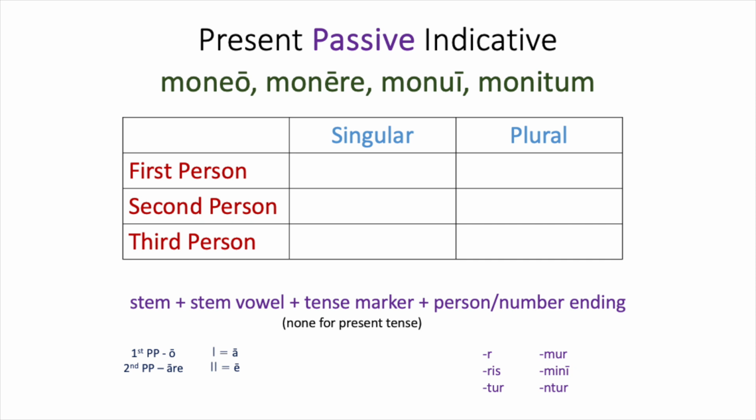So to practice with these, I want you to use the verb moneo, monere, monui, monitum in the present. Remember that this is a second conjugation verb because it has that long -ere, so instead of the a, you're going to use a long e. So pause the video, put down your forms, and then check them.